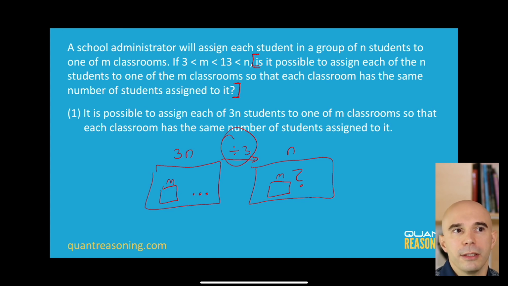And then you can ask yourself, does losing that factor of 3 make a difference in terms of the divisibility? And the answer is it might, because if m has a 3 in it, then losing that extra 3 from 3n to n could be a big deal. It could ruin our divisibility. Exactly, because I don't know if the 3 that I'm talking about is that extra 3. If that extra 3 was necessary for the divisibility, then losing it will destroy it. And if it wasn't necessary, then losing it is no big deal.